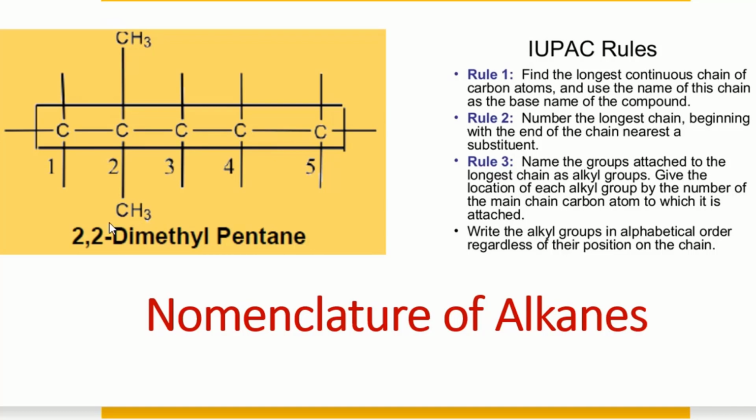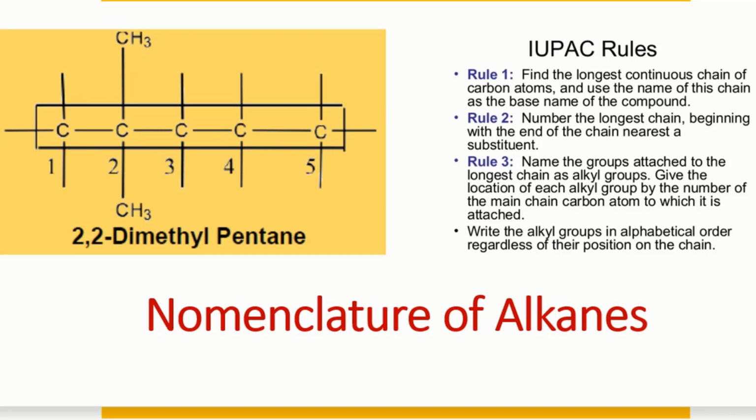So in this molecule there are two possibilities. If we move from the right, this will be 1, 2, 3, 4, and 5. It means when we move from the right side, the branch comes at carbon number 4. But if we number from the left side, 1, 2, 3, 4, and 5, the branch comes at the carbon number 2. Means numbering from left is fine. So we will number from the left side.